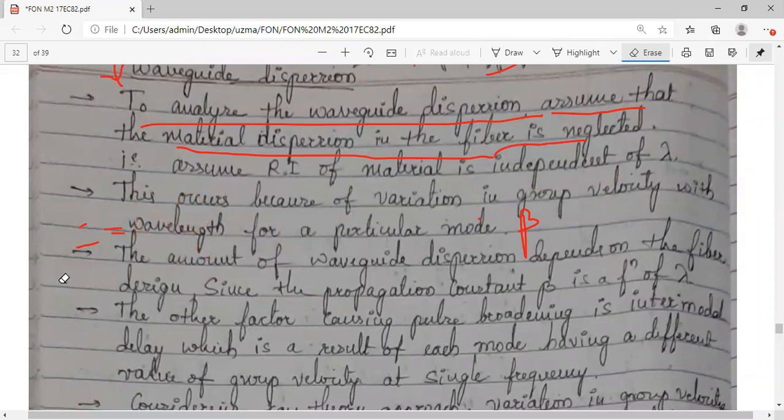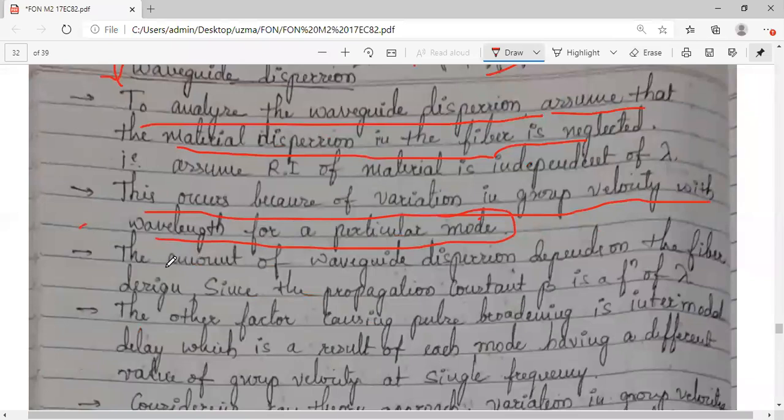So we will be neglecting this refractive index dependence on the wavelength in case of waveguide dispersion. So what is the major reason behind this waveguide dispersion? This occurs because of the variation in the group velocity with wavelength for a particular mode. So the amount of waveguide dispersion depends upon the fiber design. Obviously, waveguide dispersion depends on the physical structure. This is dependent upon the fiber design, because the propagation constant beta, as I just explained, we generally take as 2 pi by lambda, right?